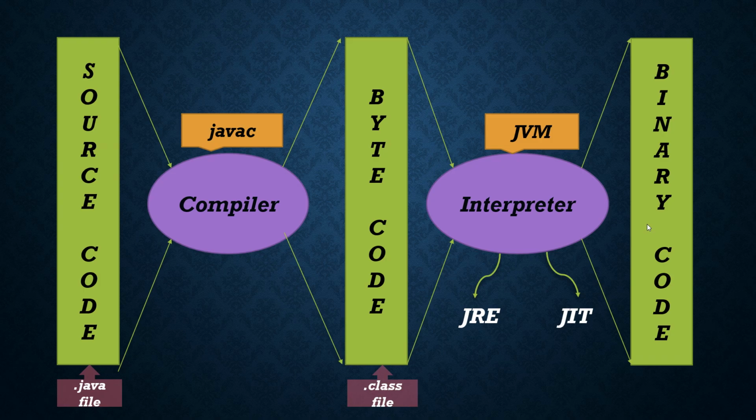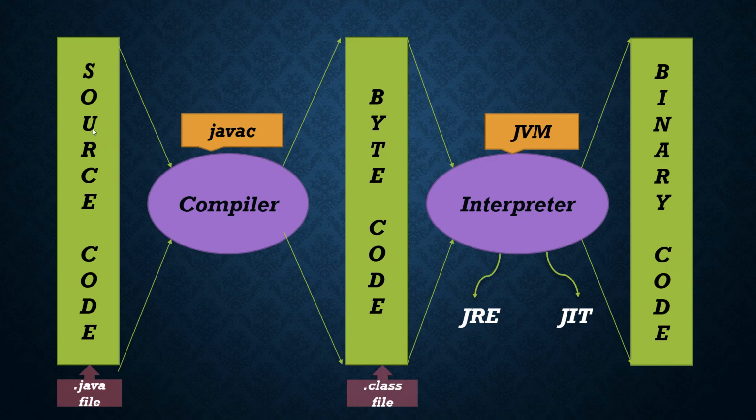So we need to convert the high level language to the low level language. This binary language we also call the low level language, which the machine can understand, but humans can understand only the high level language. So we need to convert this high level language to the low level language, means this source code to the binary code. In between, what components are included, we can see here.